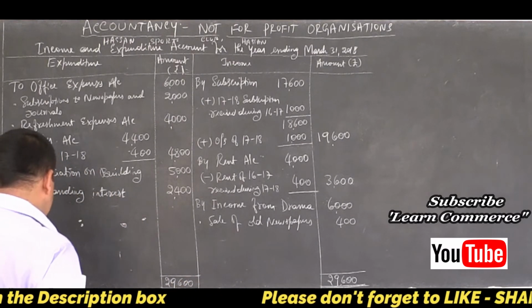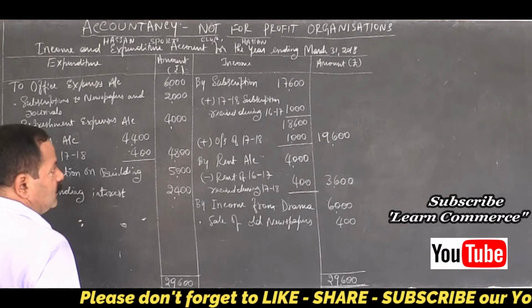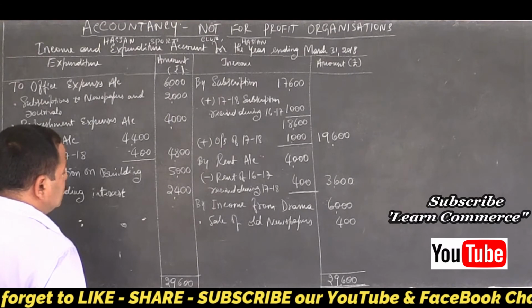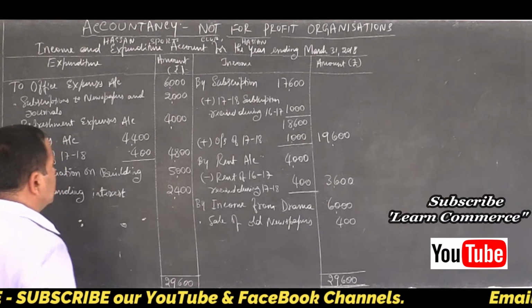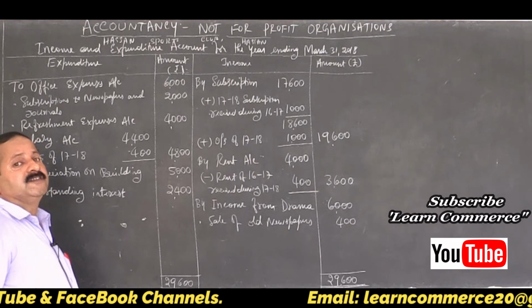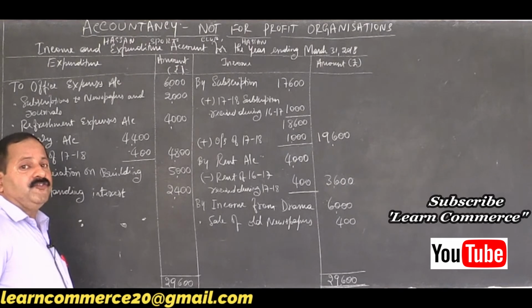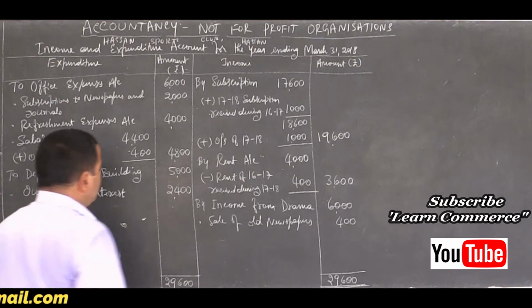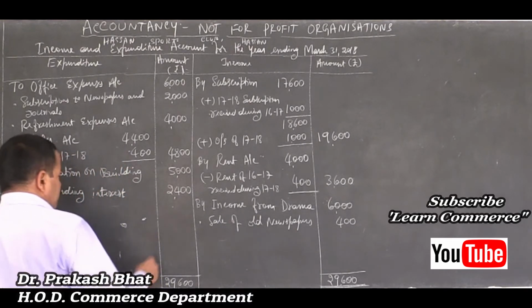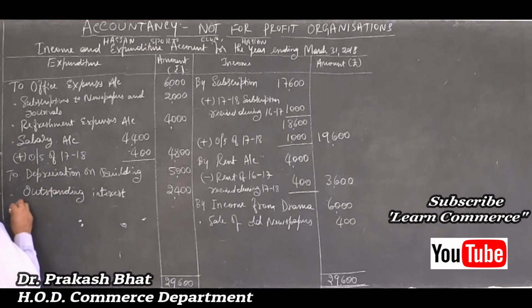Find out the difference. Credit side is greater, debit side is less. So expenses are less than the income, means there is surplus or excess of income over expenditure. Excess of income over expenditure or surplus.